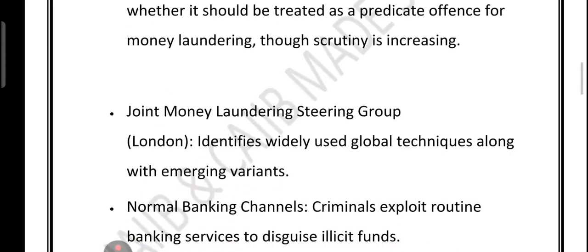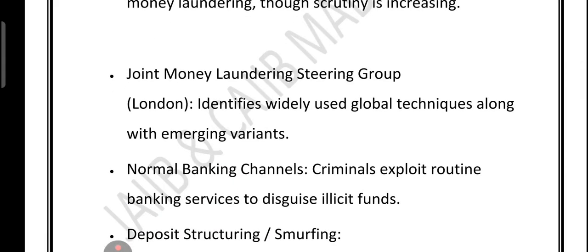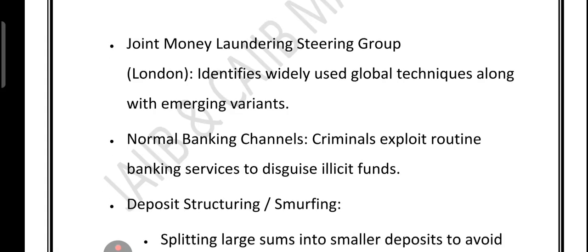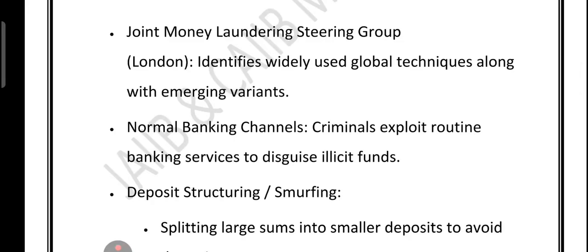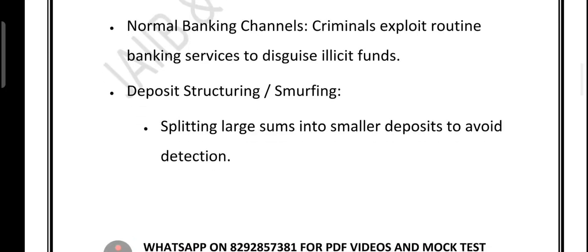Now friends, let's talk about the Joint Money Laundering Steering Group. In London, there is a group called the Joint Money Laundering Steering Group. Their job is to spot the most common tricks criminals use to hide dirty money. One major trick is that they use the same banking services as you and me, but in a way that makes illegal money look legal. The technique is deposit restructuring, or smurfing. Imagine you have a big bag of illegal cash.